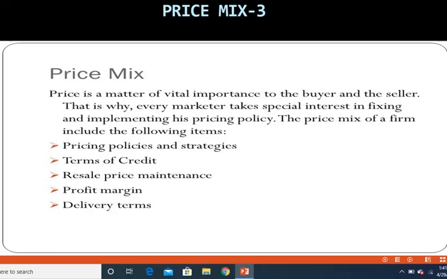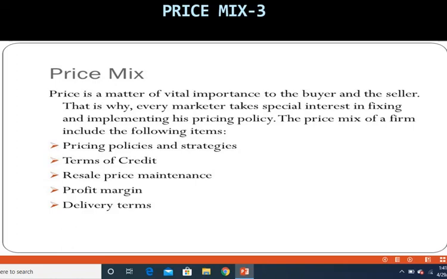Let's look at the price mix. Price is a matter of vital importance to the buyer and the seller. That is why every marketer takes special interest in fixing and implementing his pricing policy. The price mix of a firm includes the following items. First one, pricing policies and strategies. We have already discussed the pricing policies that a company can have, and in the first or second slide of this video, I have discussed the strategies.